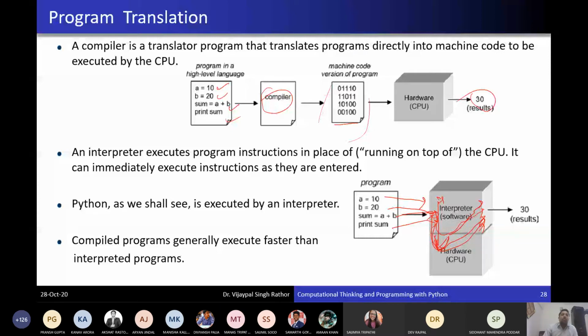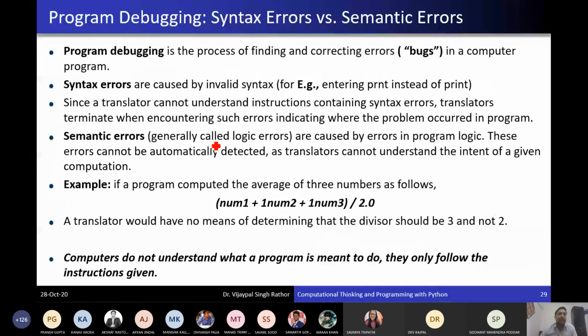Okay, so these are some terminologies related to programming languages when you are writing a program. Program debugging is the process of finding and correcting the bugs in a computer program. Errors are caused by invalid syntax or an invalid rule, and that is called a syntax error. It is identified when you are running the code. Actually, Python uses an interpreter, so it will be known only at the time of execution.